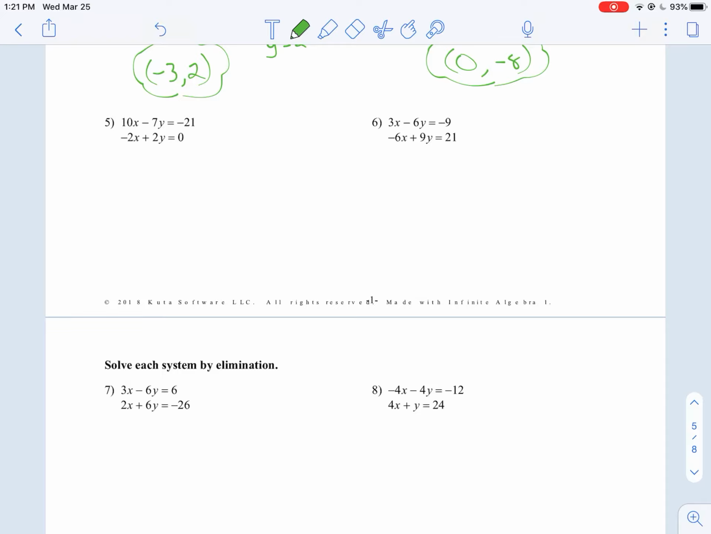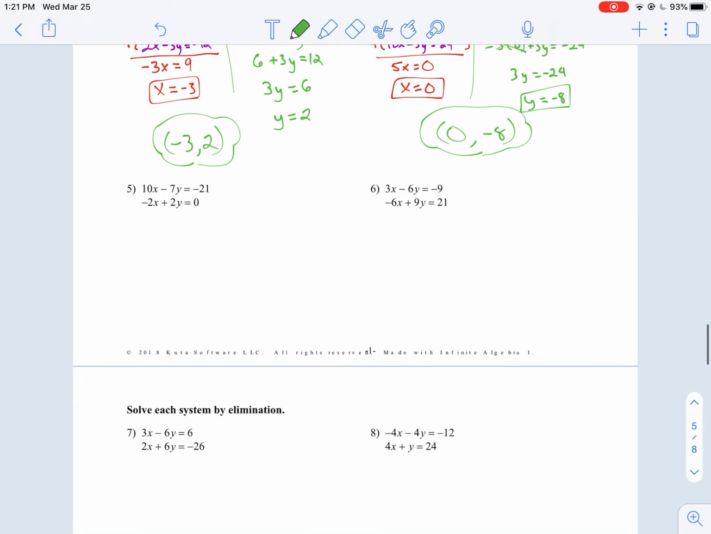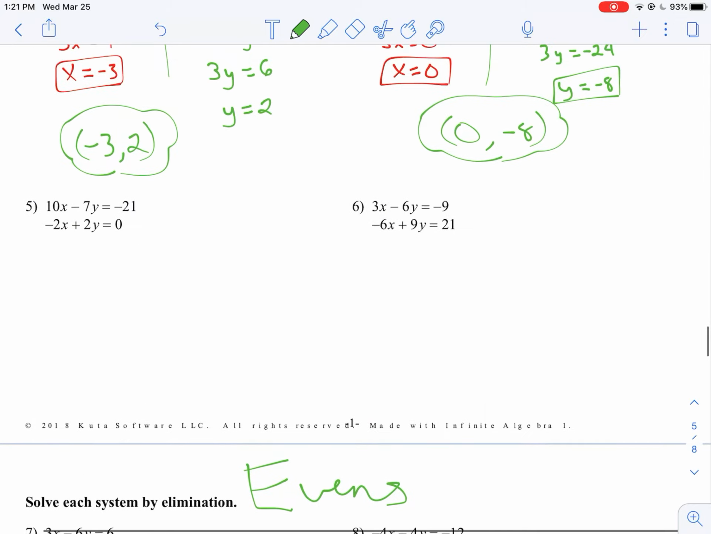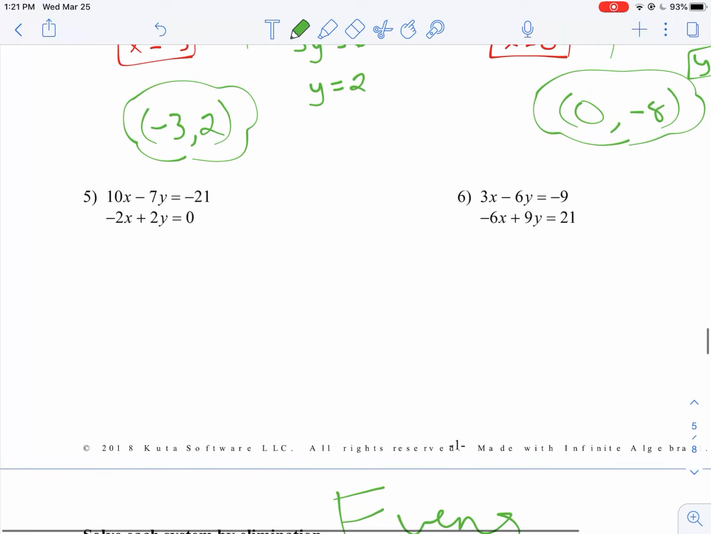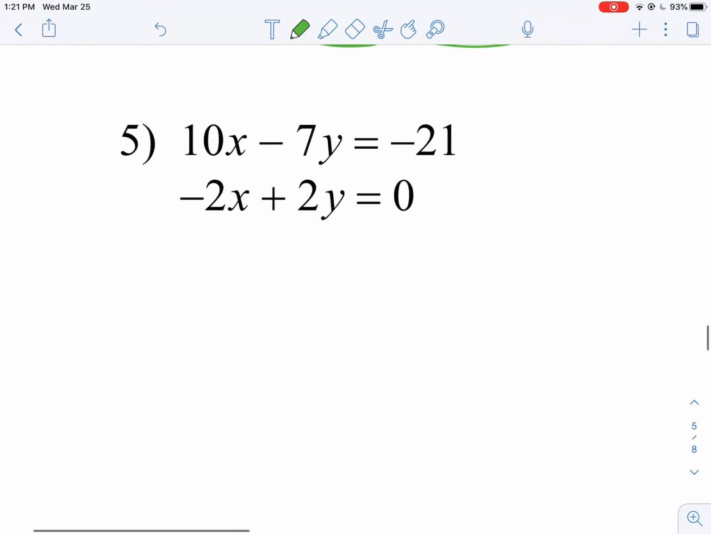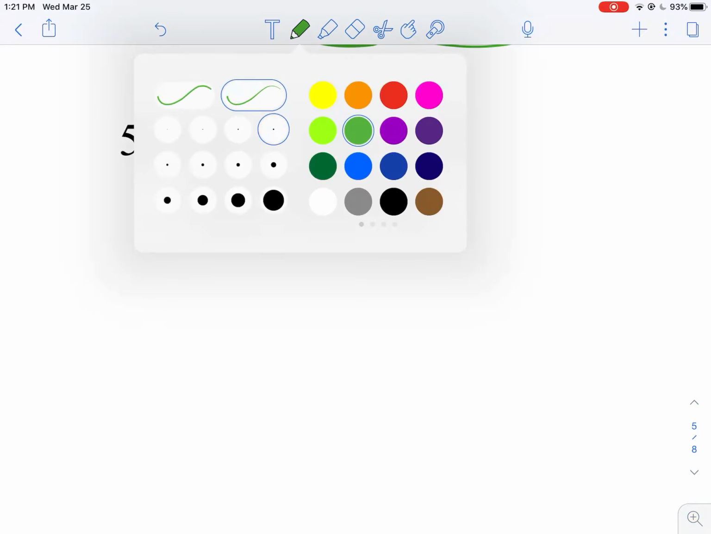You should have seen it in the announcement, but obviously we're only going to do evens past this point. So when we get here, we're just going to do evens. Okay, and let me do 5 and 6.